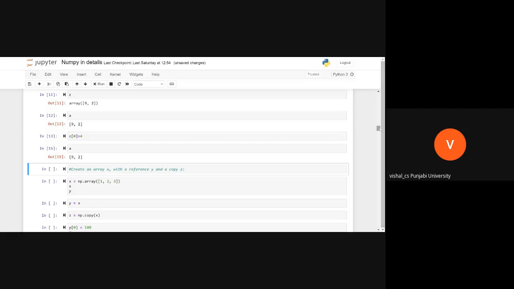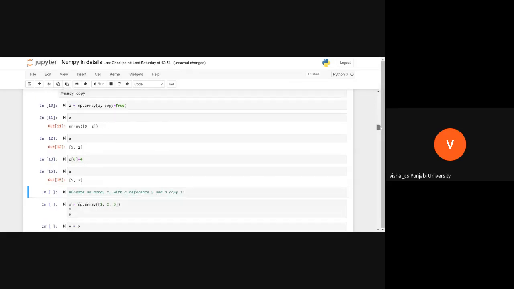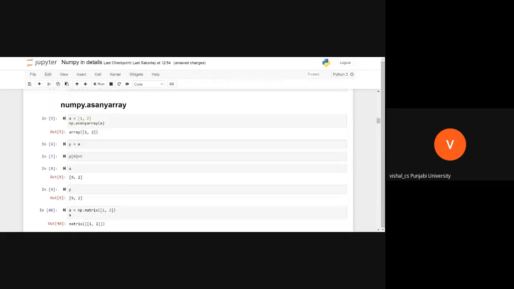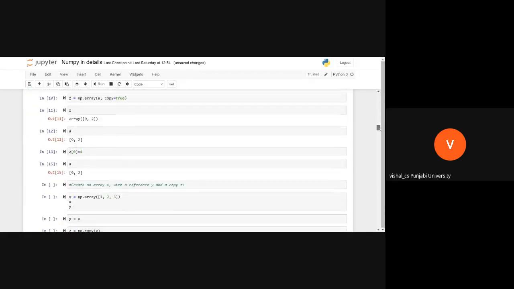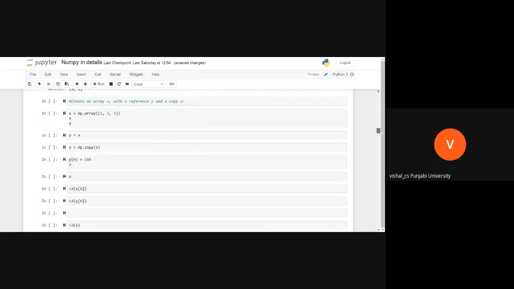So in array we can give an argument, known as copy, and if we keep that copy equal to true, what will that do? That will create another copy of the array, not a copied reference. When we are doing assignment like y equal to a, we are simply copying the reference, not the contents. Got it? Yes, sir.